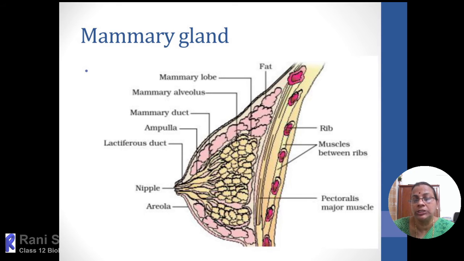Those openings lead into lactiferous ducts, which open into a widened region called the areola. The areola leads into many branches, each branch being a duct system called the mammary duct. It branches into many branches and finally ends in a tubular region.